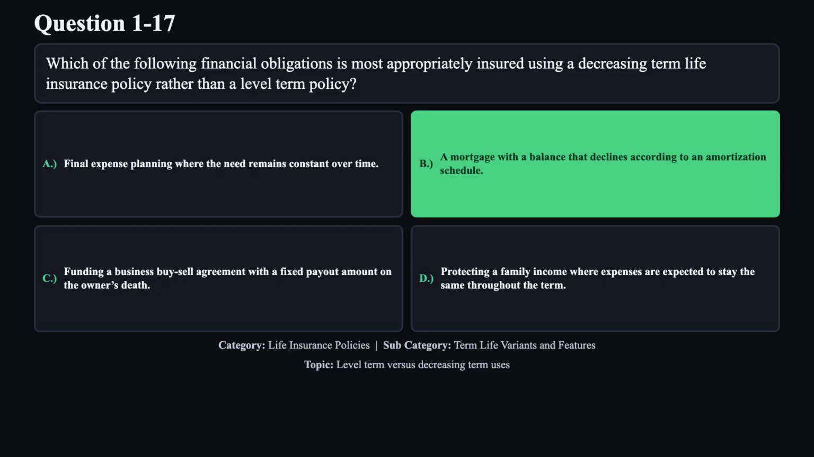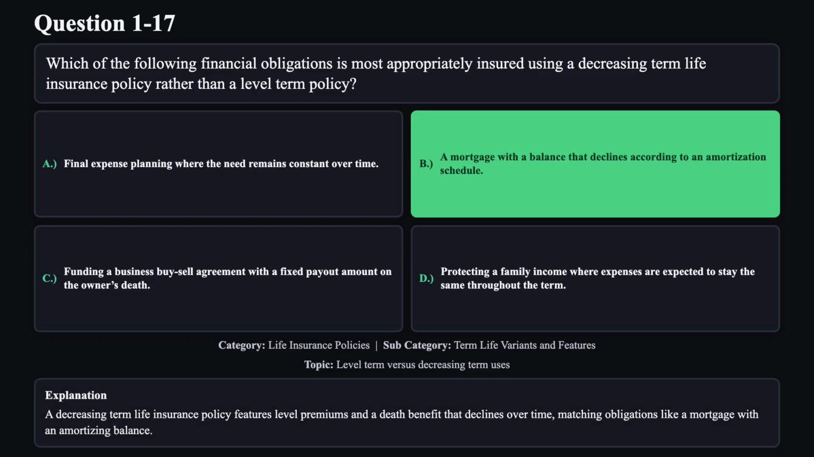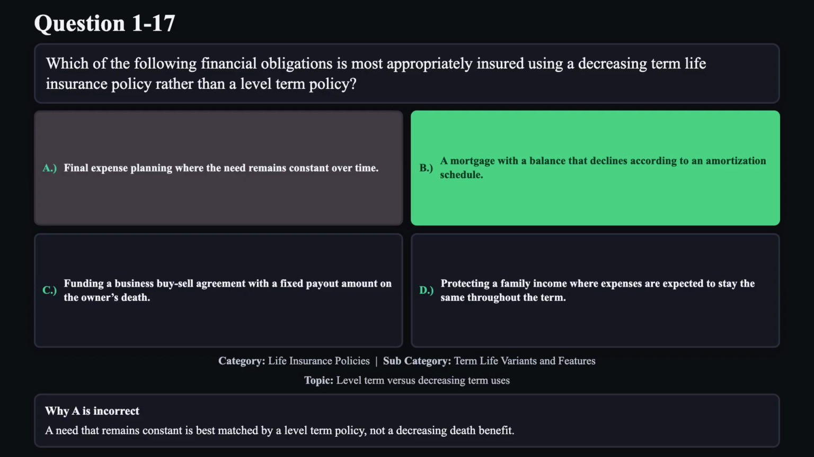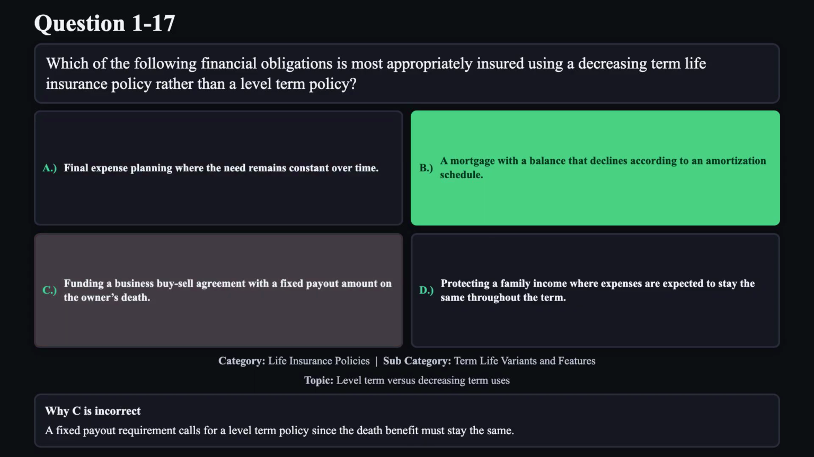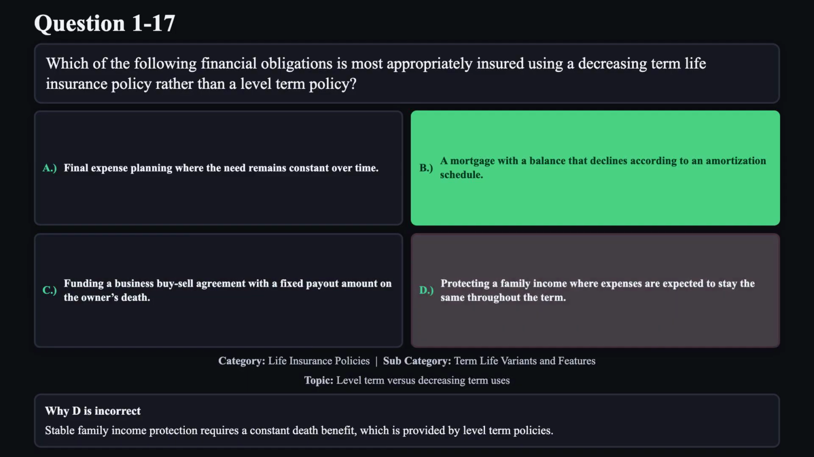The correct answer is B. A decreasing term life insurance policy features level premiums and a death benefit that declines over time, matching obligations like a mortgage with an amortizing balance. Reason A is not correct. A need that remains constant is best matched by a level term policy, not a decreasing death benefit. Reason C is not correct. A fixed payout requirement calls for a level term policy since the death benefit must stay the same. Reason D is not correct. Stable family income protection requires a constant death benefit, which is provided by level term policies.